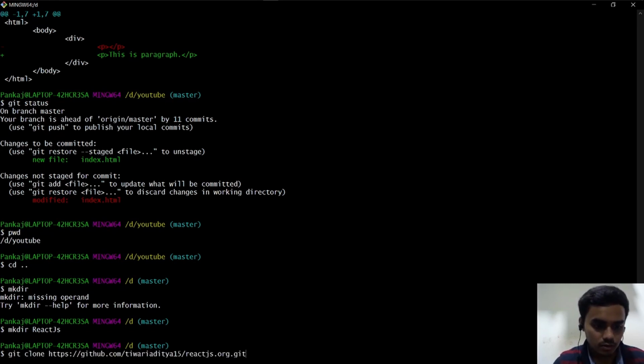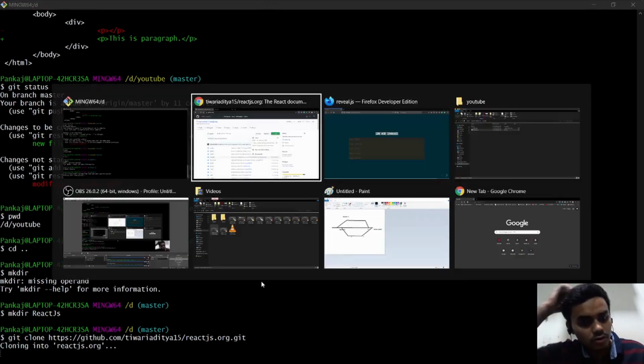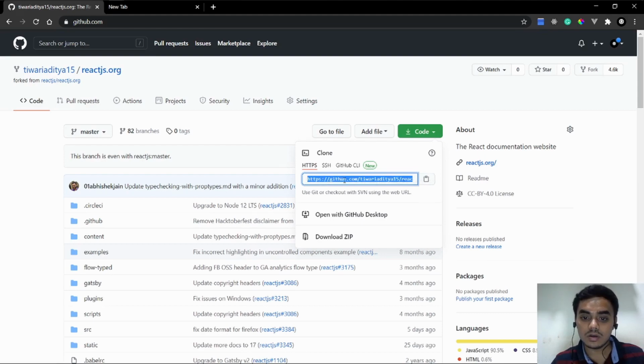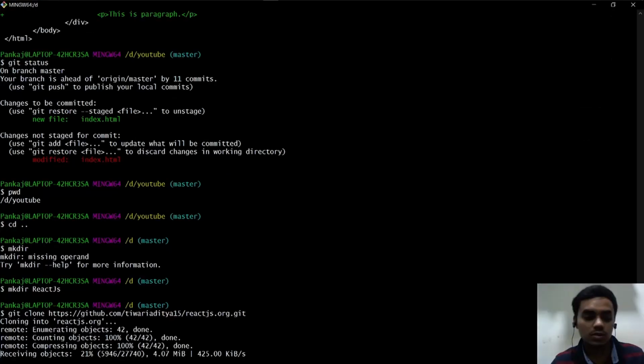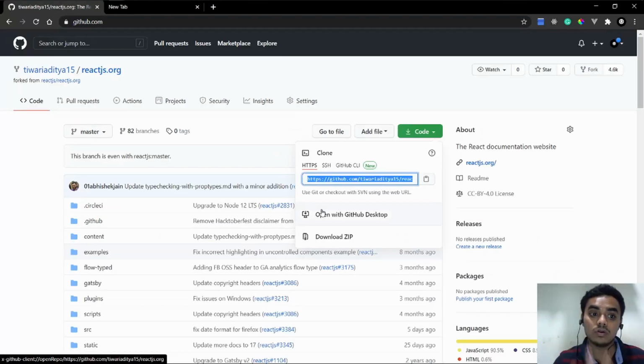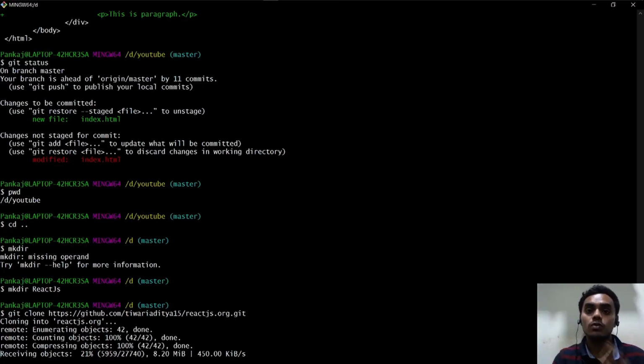So what we did: I forked react.js from someone else's repo into my account, used this origin and ran the git clone command, and now everything that is on this repository will be on my local machine.